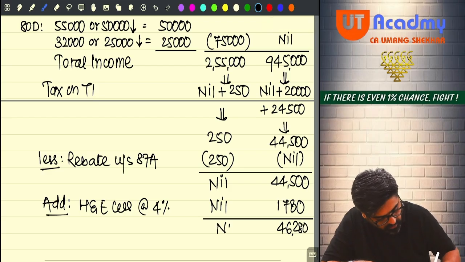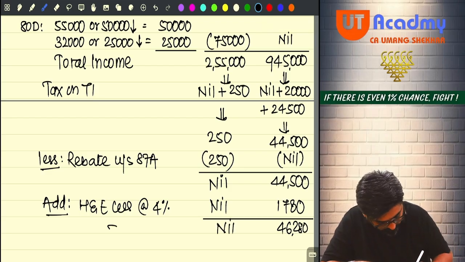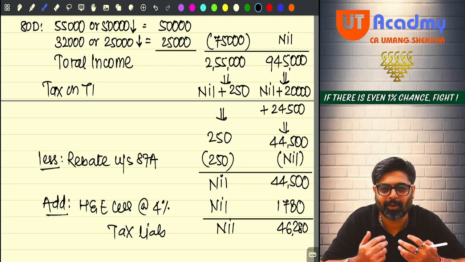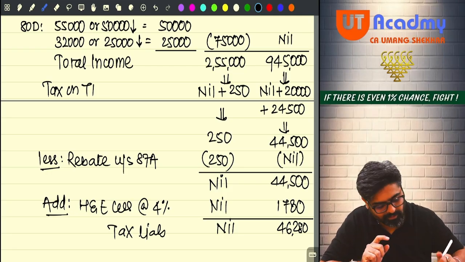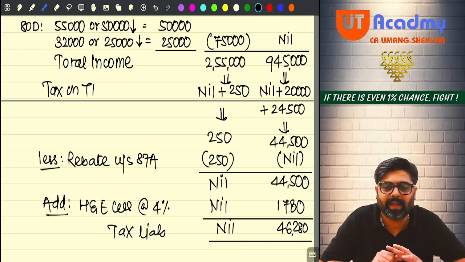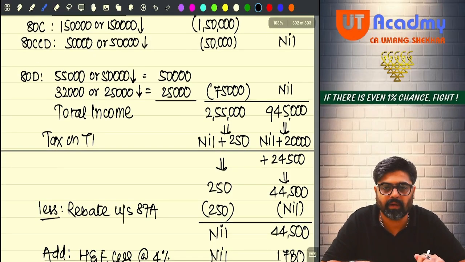So tell me, what would you like to do? Would you like to pay 46,280, or would you like to not pay any tax? So the option of opting out of 115BAC will be the most beneficial option here. So this was your question number 1.